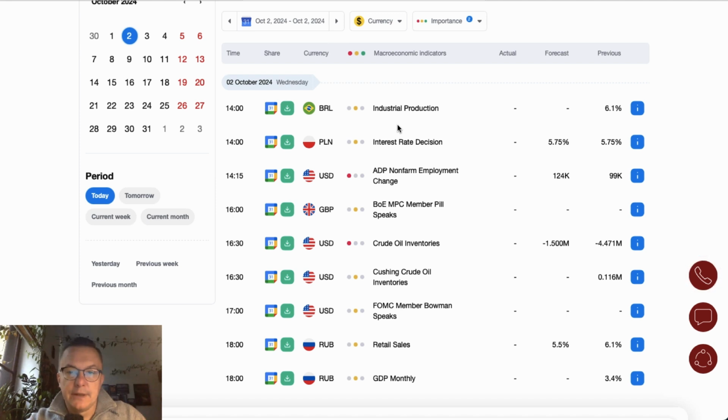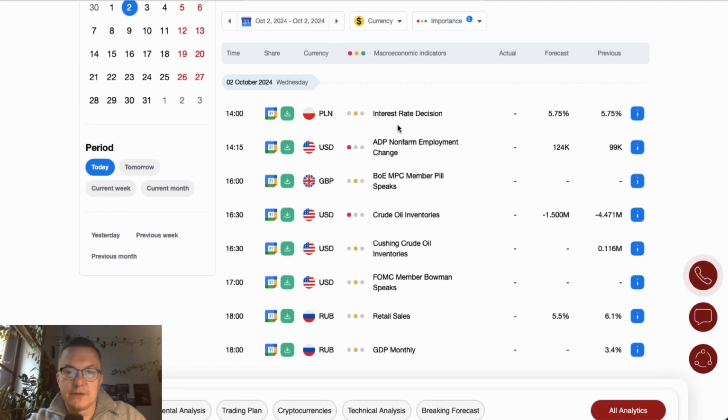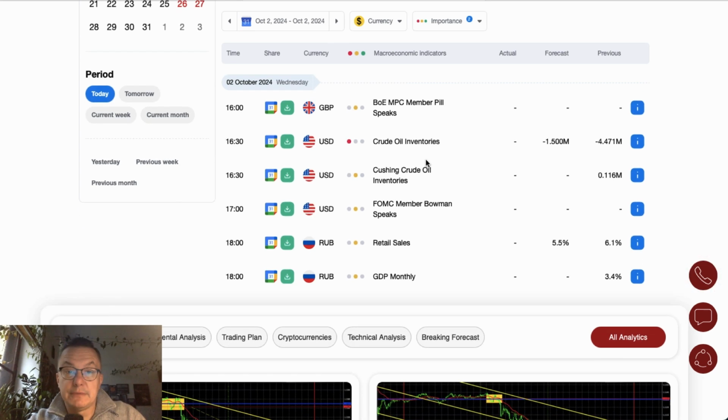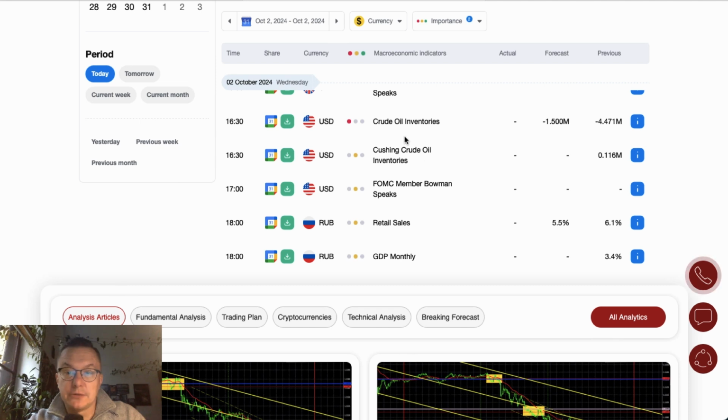is scheduled. Interest rate decision in Poland is scheduled for release at 2 o'clock, and the main event of the day, ADP Nonfarm employment change, is scheduled for release at 2:15. And then we got the speech from the Bank of England MPC member Pill. At 4 o'clock, 30 minutes later at 4:30, we got crude oil inventories. So again, one of the most important events for today, together with the Cushing crude oil inventories.